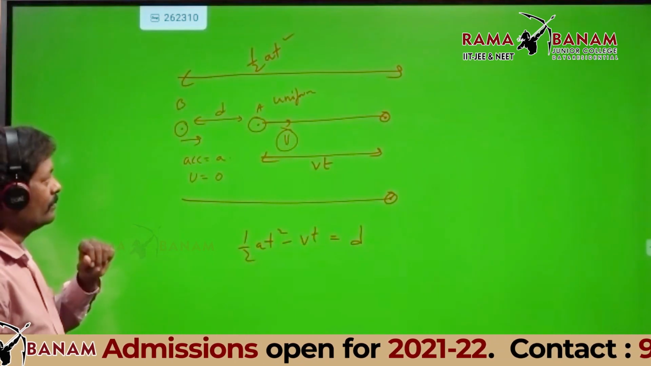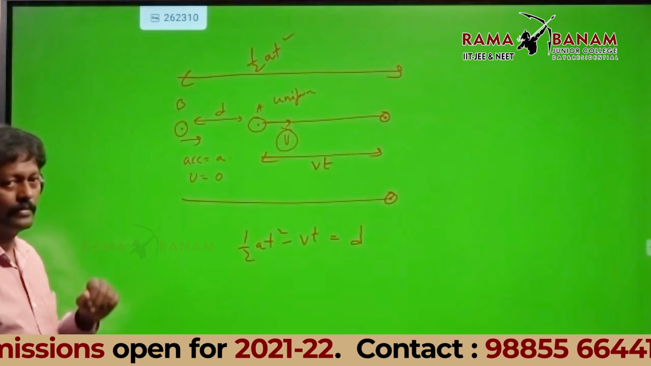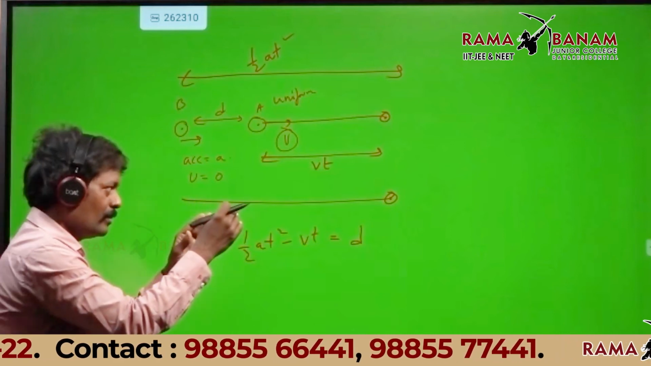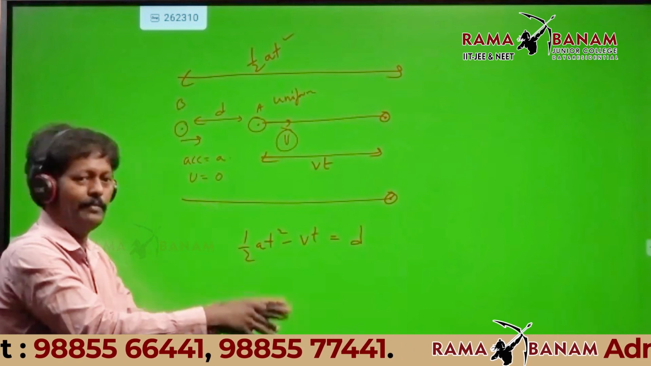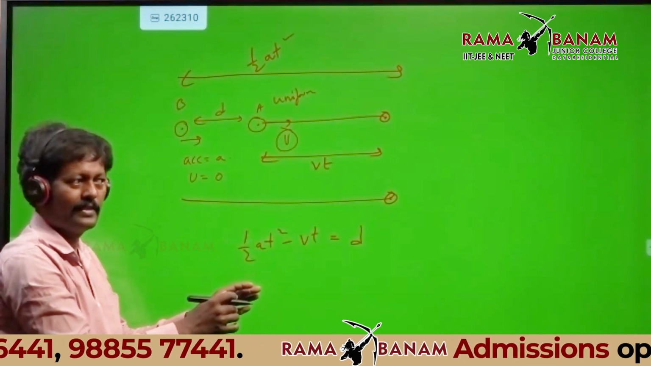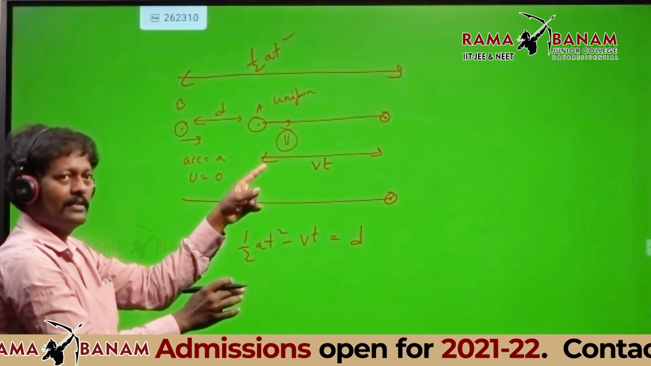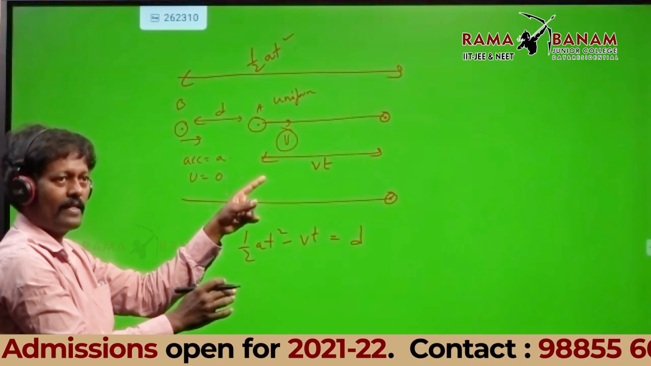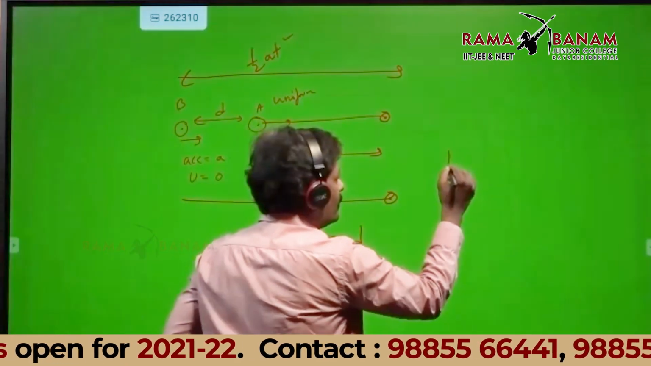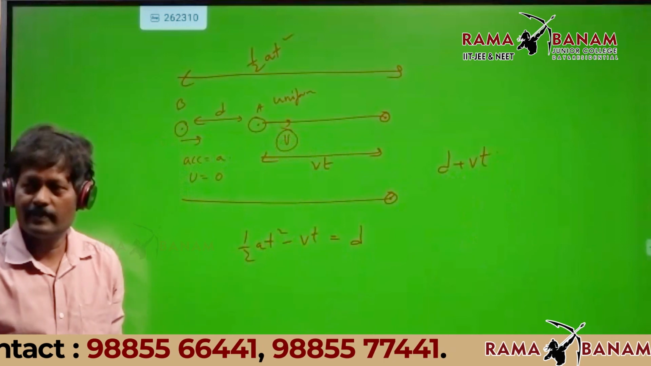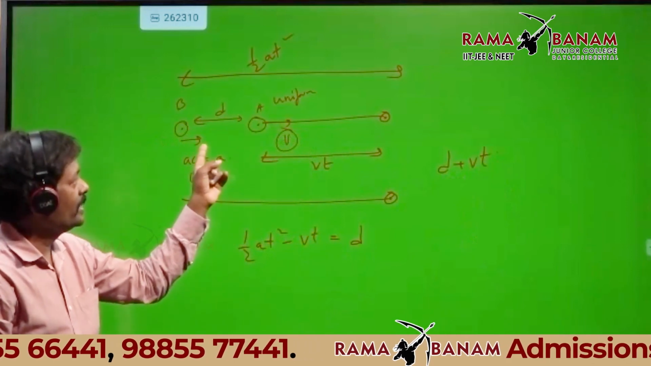Mohan, tell me now. Yes, sir. Now we should take the total distance to find the time when they both meet. Okay, tell me, I will write it down. D plus VT, you're saying. Okay, I will write D plus VT. What is the D plus VT? Total distance traveled by A is D plus VT.